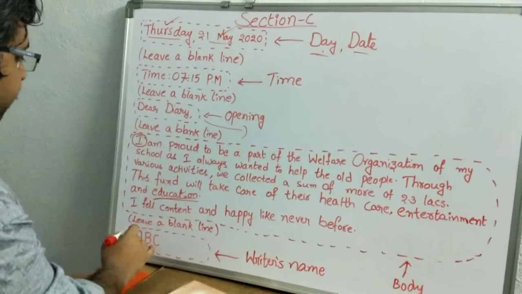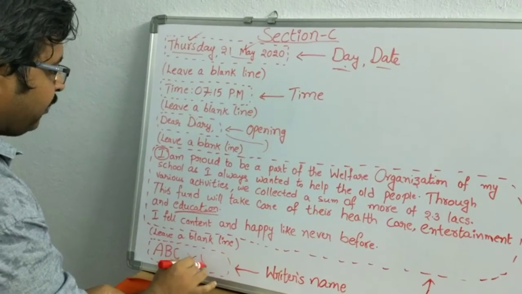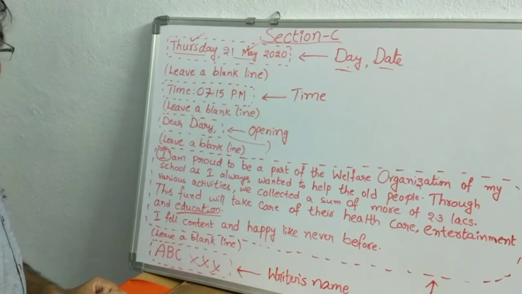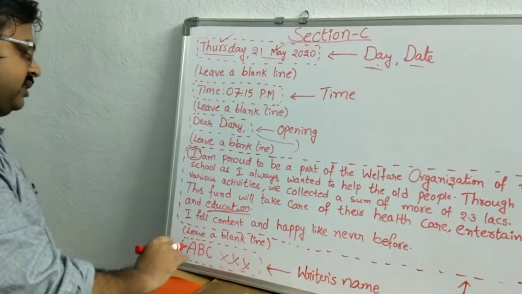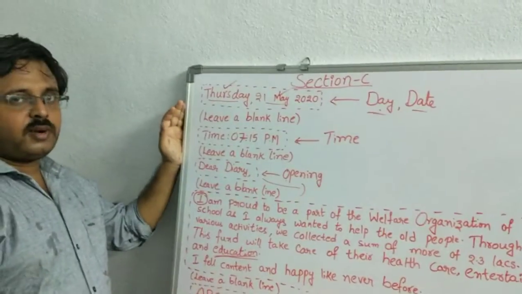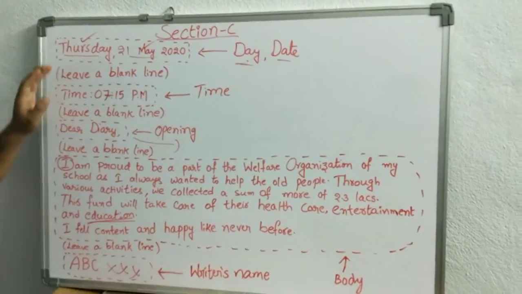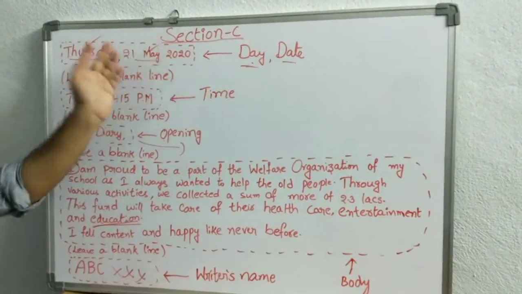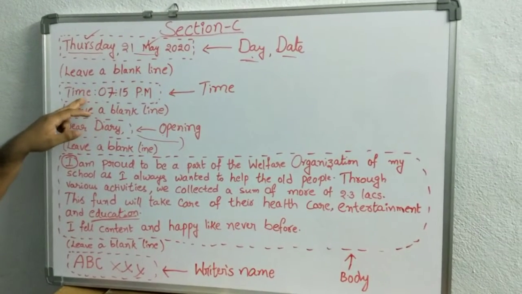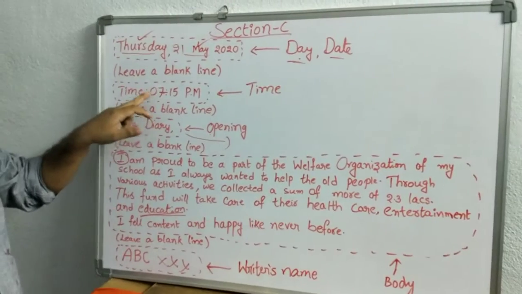The first one, writer's name. Here in the exam, don't write the name, because the principles of evaluation won't allow us to write our name. So leave it blank or write ABC as the writer's name. So my dear students, once again look at the format. Diary entries are one of the easiest questions in the question paper. First one, date, or you can write the date and day, no problem. Next one, time: don't write 5:15 or 4:15, just go with 7 or 8.